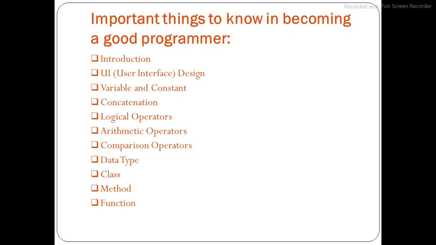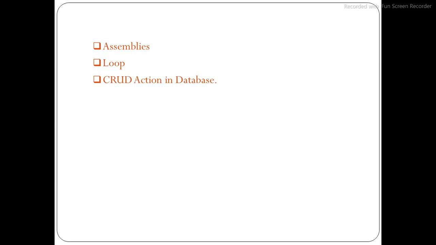In this tutorial, we are going to learn some important key things we need to know in programming. We have introduction, UI design, variable and constant, concatenation, logical operators, arithmetic operators, comparison operators, data type, class, method, function, assemblies, loop, and code action in database, which will be the last part of this tutorial. If you can understand all these concepts, you'll be able to develop any application of your choice, depending on the functionality of that application.